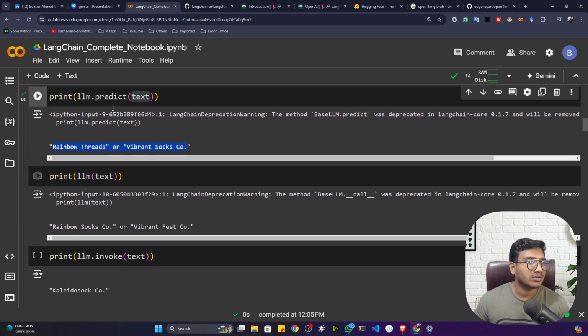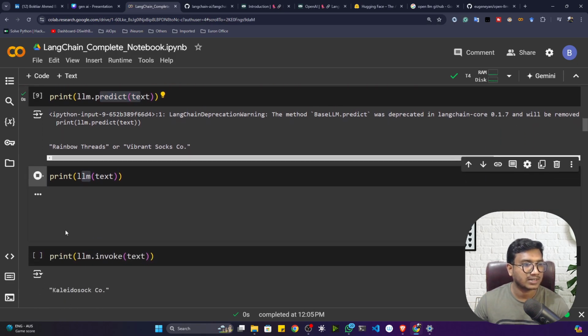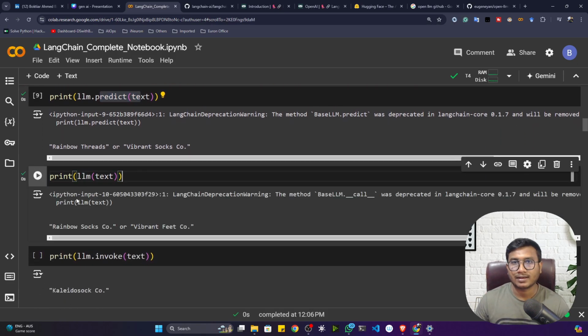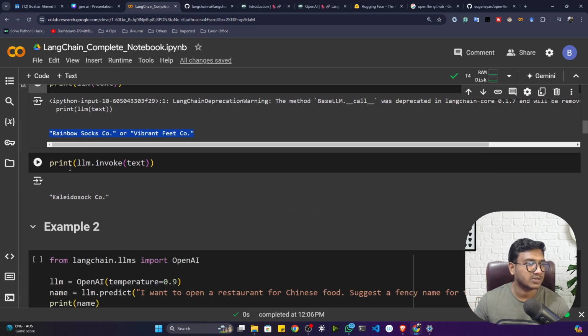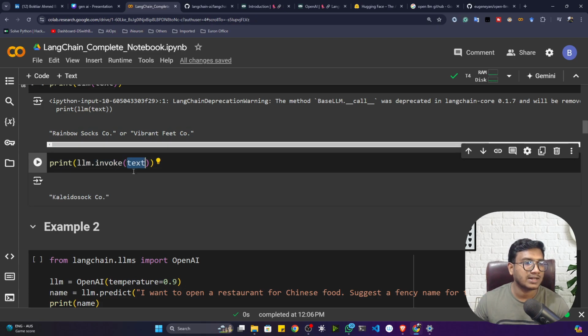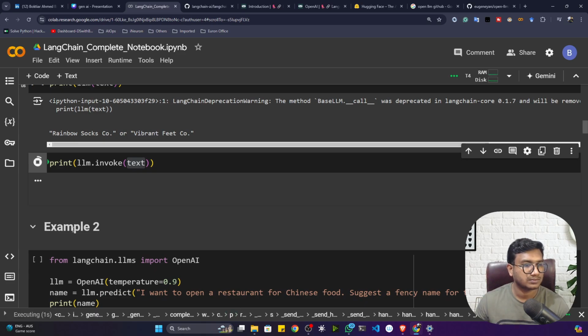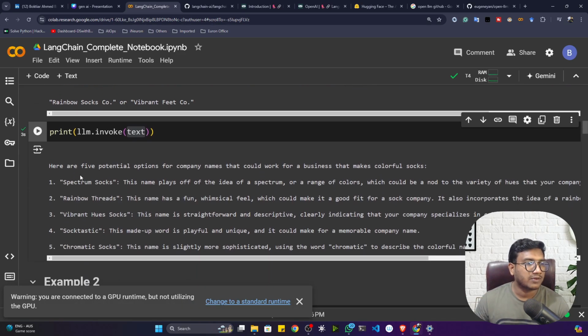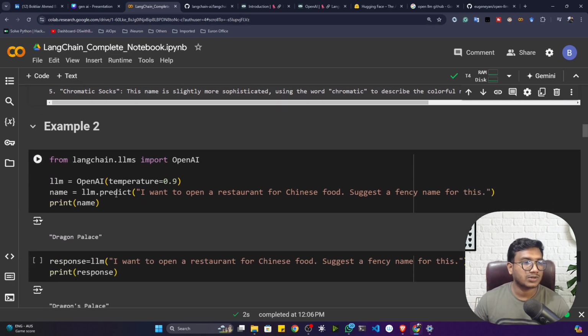It's great. Now you can also directly pass this text to the large language model wrapper. So instead of calling predict, you can also give it like that. It will also work. So these are some ways you can give the input to the large language model. Now see, it is also giving me a name. Okay, this is the response. Now I can also use something called the invoke function. Inside invoke you can also give the input, and it will also work. See, invoke has given some more detailed output. You can see it has suggested a different company name that I can use for a company that makes colorful socks. Okay, it's pretty good.